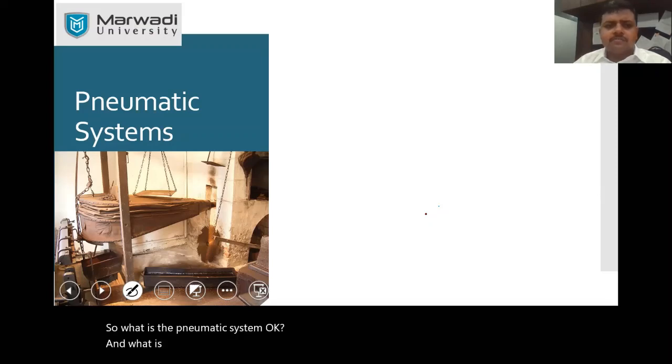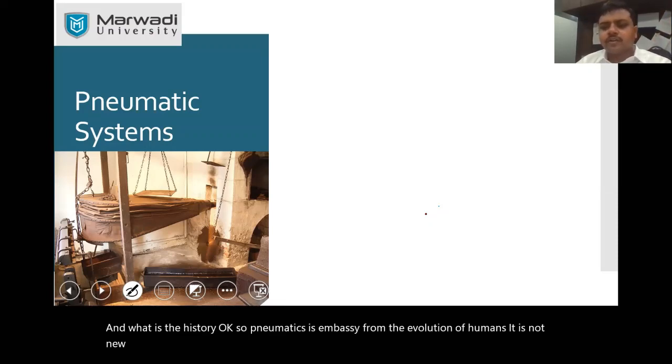From the evolution of humans, it is not new for us to understand pressure.